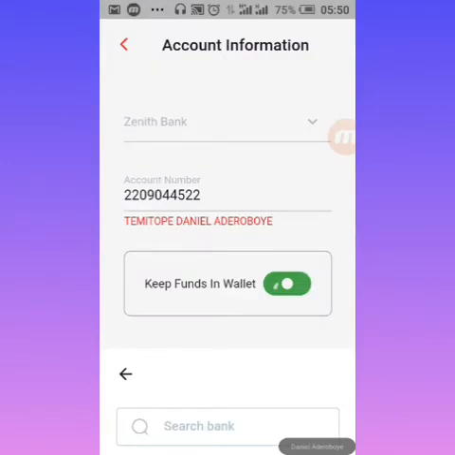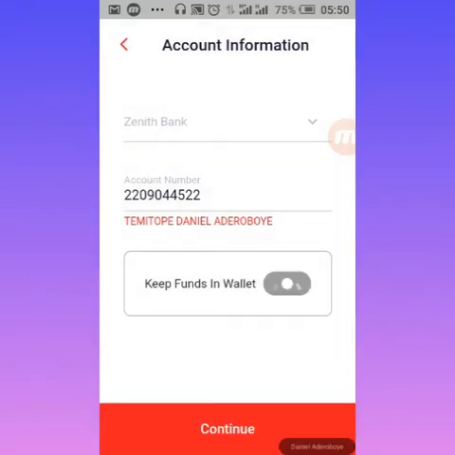Automatically it will pull out your name from the phone number. So this is my bank account, this is my name. Then please make sure that this is in green, so that when people send money, it automatically goes to your personal account and will show on this application. Then when this application pushes it directly to your bank account, you're going to click on continue, and that is going to be done. So that is the easiest way you're going to be able to put in your bank account.